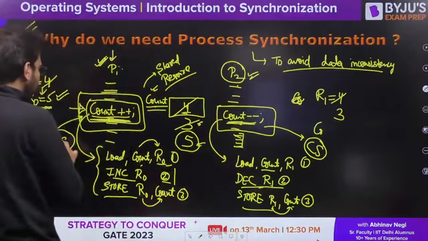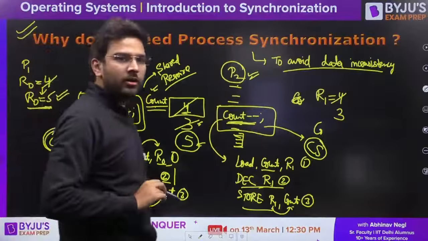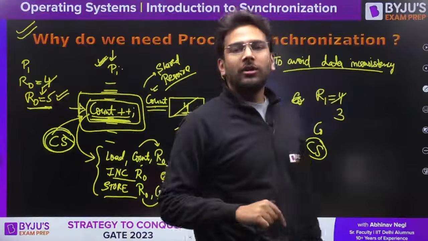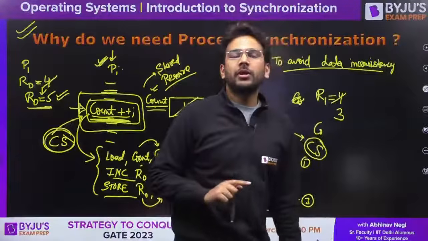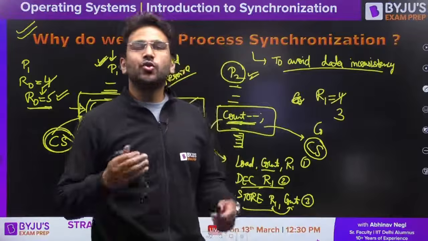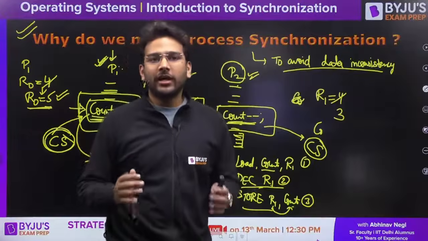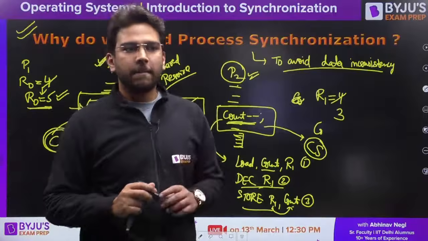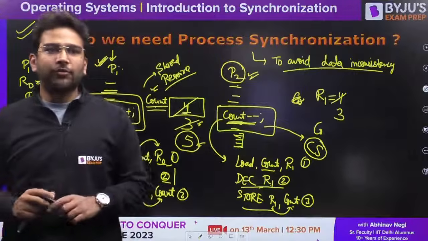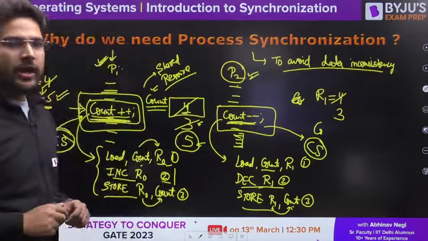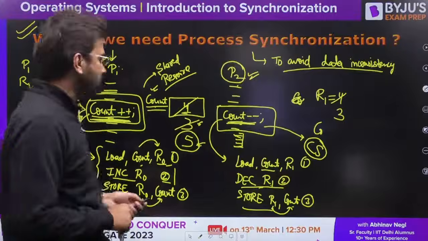So this piece of code we call the critical section. At a time we want only one process to be able to access the critical section so that we can avoid data inconsistency. Is it clear to all of you? If you have any doubt, please ask. Anyone? Okay.